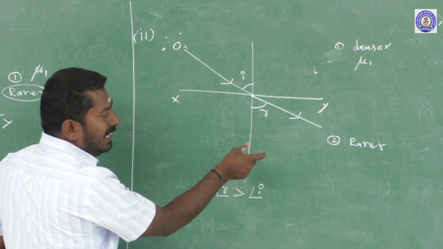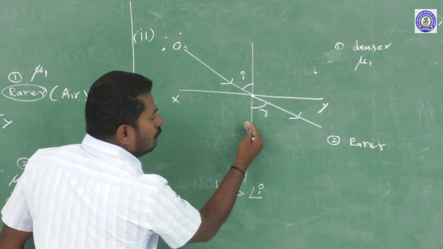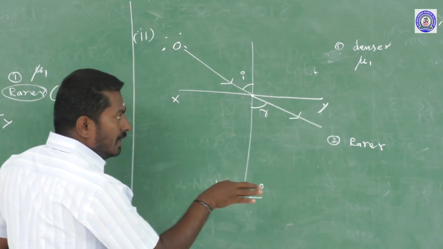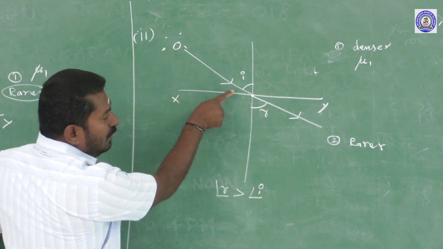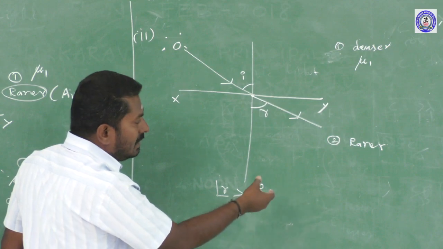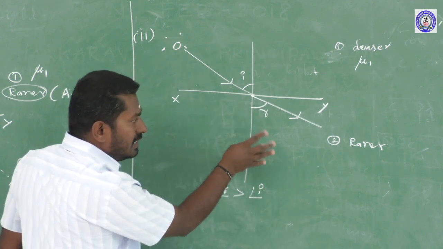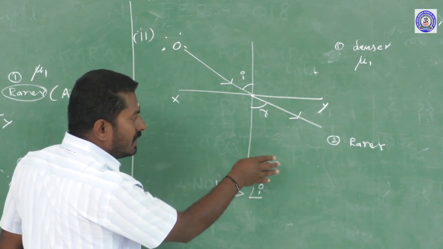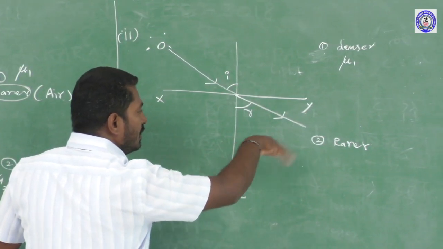once again refraction takes place, but the refracted ray moves away from the normal, because in the denser medium the speed of light is lesser, and when it enters into the rarer medium the speed of light increases. Once again, due to the changing speed in both media, refraction takes place, but the refracted ray moves away from